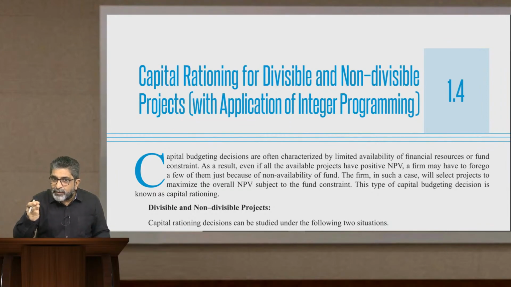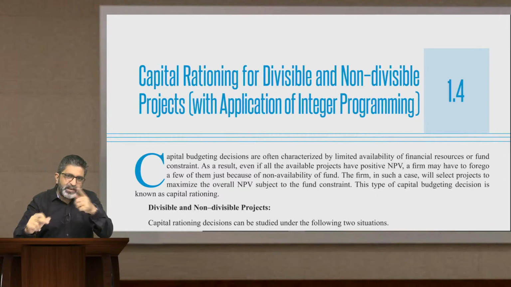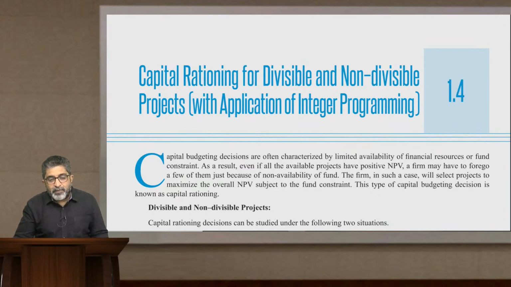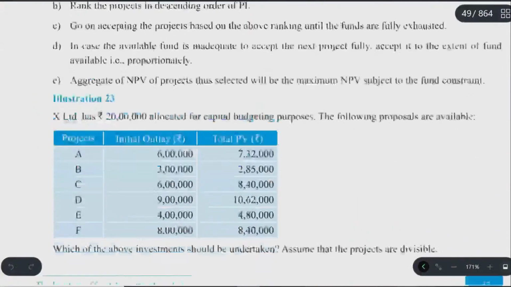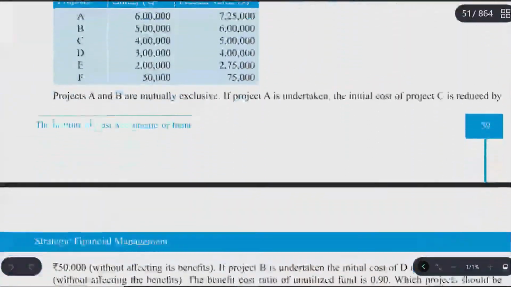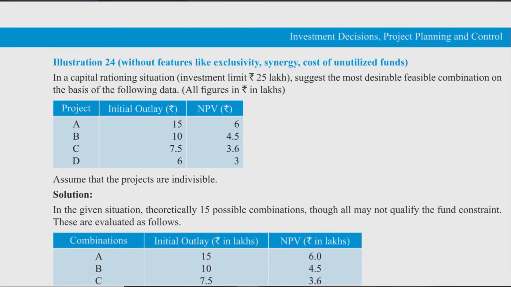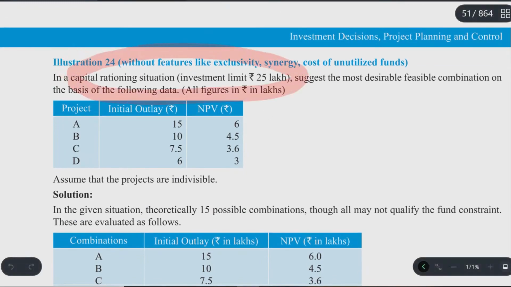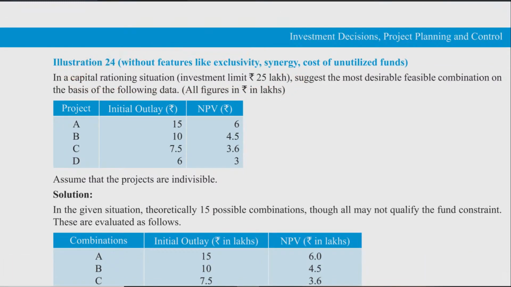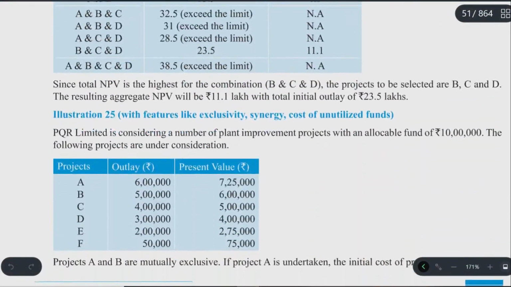If the projects are divisible, you will have even fractional amount invested in a project. If projects are not divisible, it will create a complication for you. That time capital rationing can be a little more challenging. Again, we have very good questions and concept coverage within that part as well. Now this kind of question, beautiful concept over here, and the same has been extensively covered in my videos.